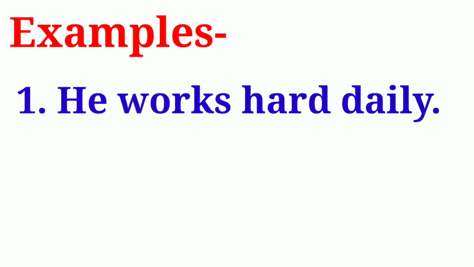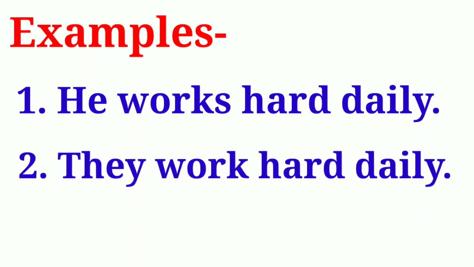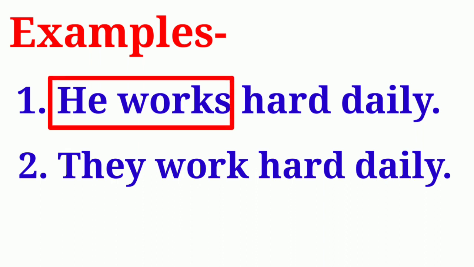Let us look at the following sentences. First, he works hard daily. Second, they work hard daily. Students, in the first sentence, he works hard daily, the subject he is singular. Therefore, the finite verb work is followed by the suffix es.